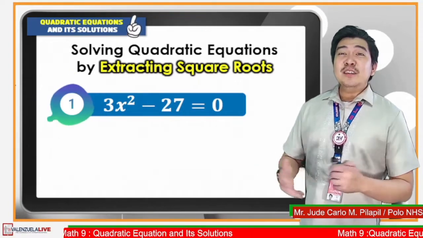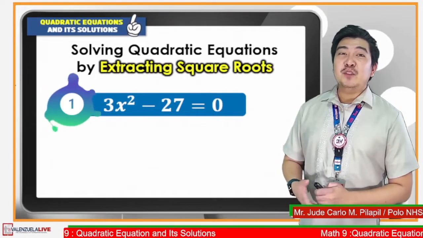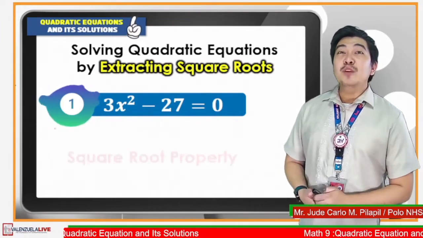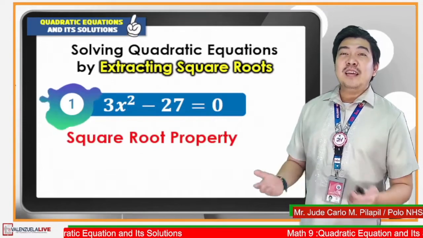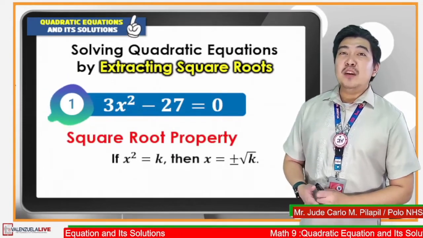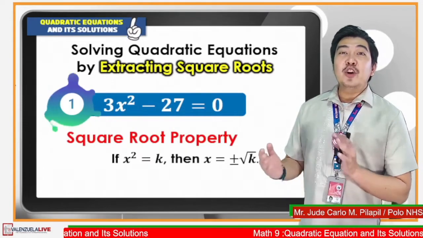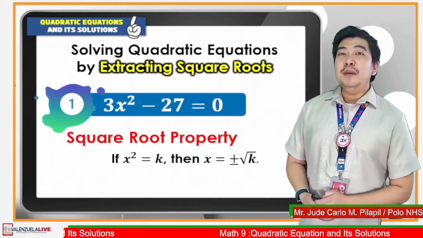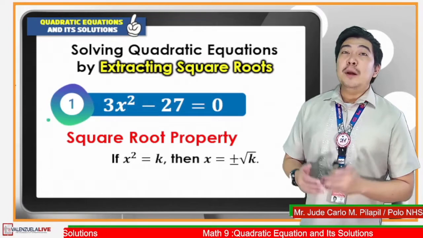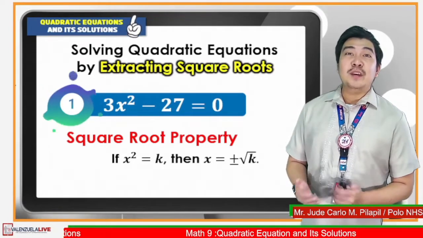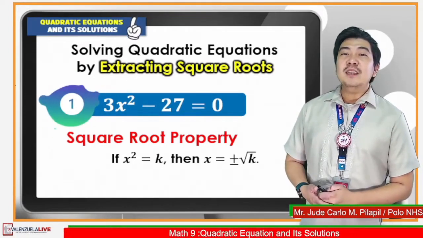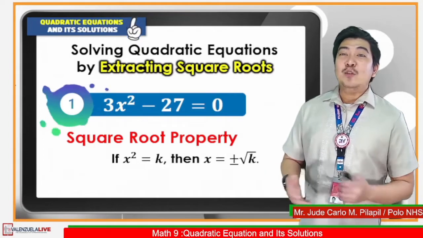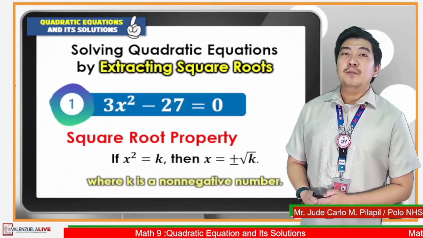In using extracting square root as a method of solving, we need the square root property. It states that if x squared is equal to k, then if we are going to extract the square roots of both sides of the equation, it will be x is equal to the positive negative square root of k, where k is a non-negative number or k is greater than or equal to 0.